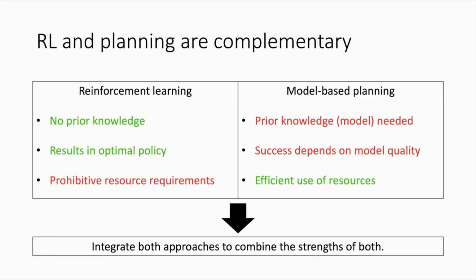On the other hand, while reinforcement learning finds the optimal policy in principle, in practice, this often requires prohibitive amounts of data or compute resources, and model-based planning in general offers a much more efficient way to reason about the agent's interaction with the world. Since in many interesting cases in robotics, a rough model of the environment is readily available, it therefore seems natural to try and integrate both approaches into one framework that combines the advantages of both.